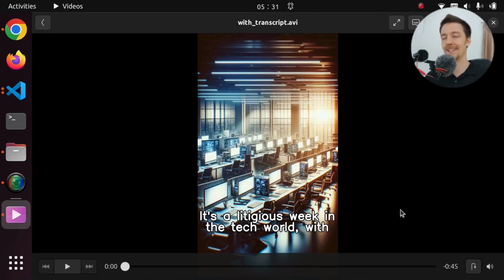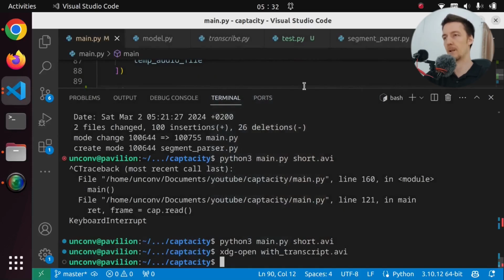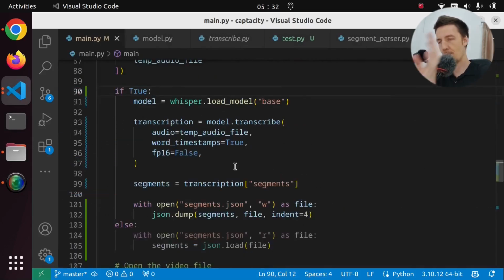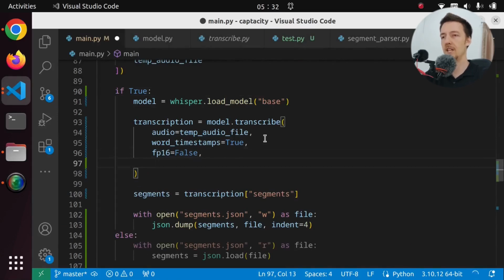Okay, it is working. Now, I noticed that some of the words are transcribed incorrectly. And that's kind of a problem here because although we do have the actual script for this, we are using Whisper to detect the audio, so it's not going to be correct. But there's one thing we can do to help that, though I probably won't do it in this video right now. There is a thing we can pass here, which is a prompt or initial prompt.